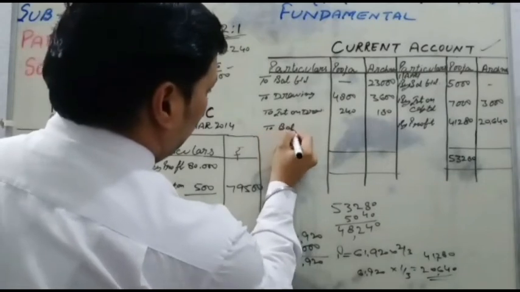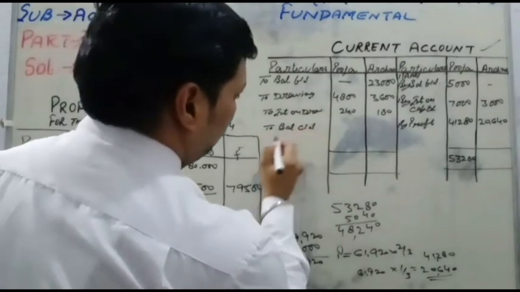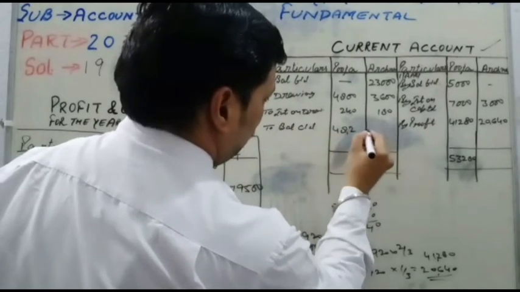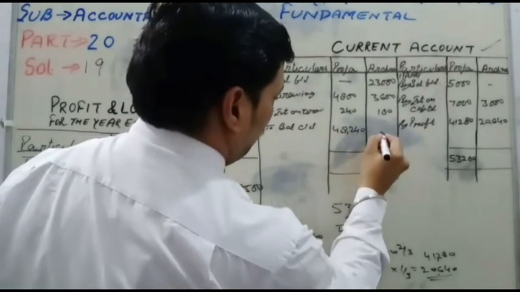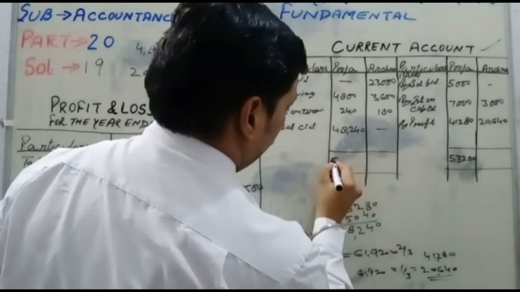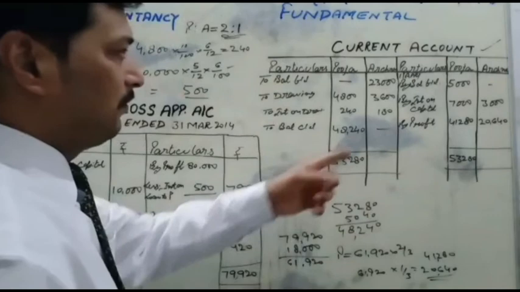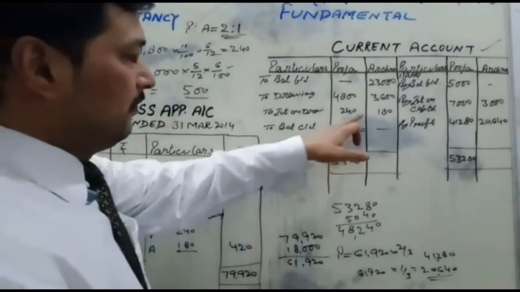So here we write to balance c/d 48,240, and the total is 53,280.